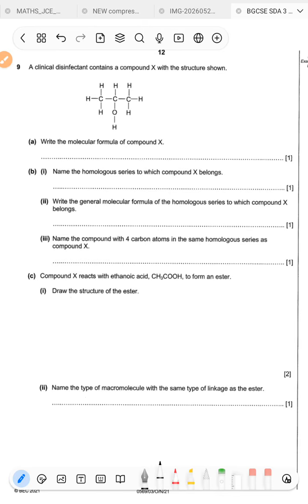We follow whatever our syllabus is saying, and we write in accordance with our syllabus. So this is going to be C3H7OH. That's the molecular formula of compound X.